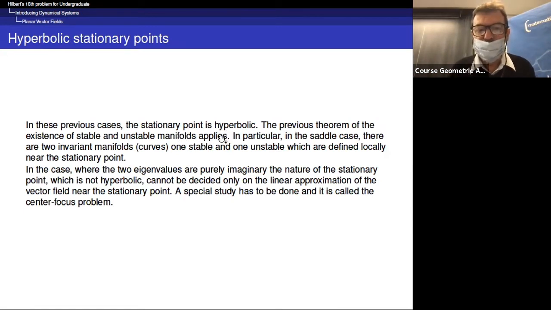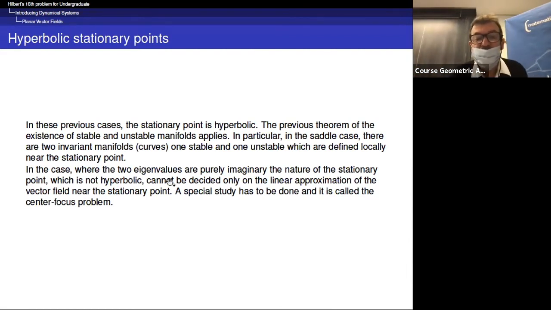So the theorem of stable and unstable manifolds applies, and in particular in the saddle case, there are locally invariant manifolds, which are curves, one stable and one unstable, which are a priori defined locally near the stationary point. So a very important part of the analysis in writing the phase portrait is to analyze if there are connections between saddles or not, for instance.